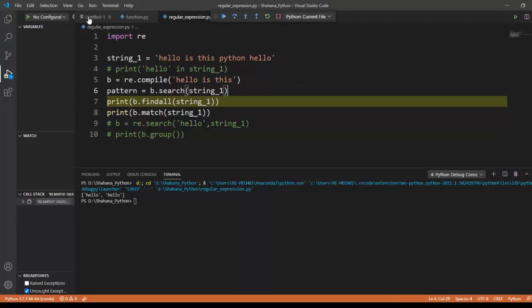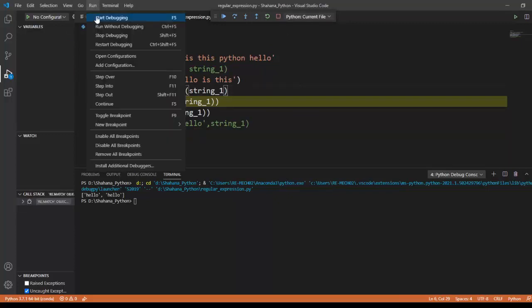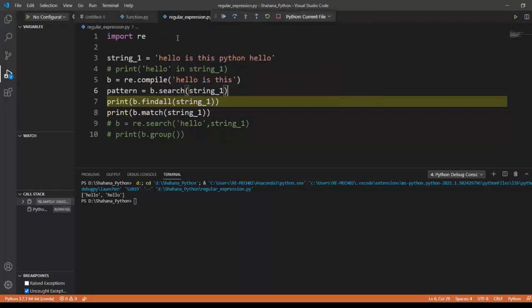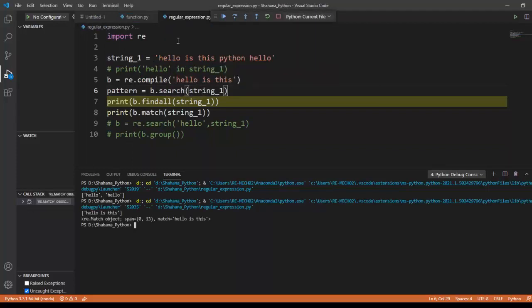Before that, I'm stopping it. I'm going to run this code. Yeah, we got a match. It shows me a match object, which gives me the index position and also the match for it. And I can use another keyword here, which is fullmatch. If I run this code,